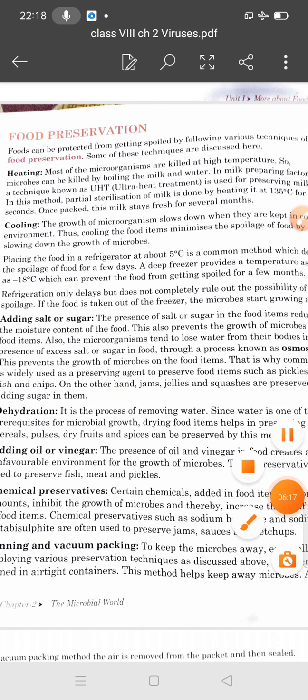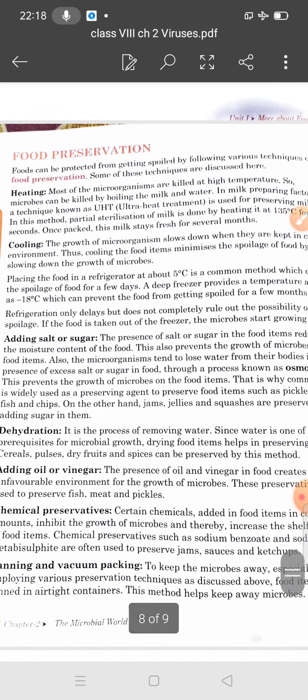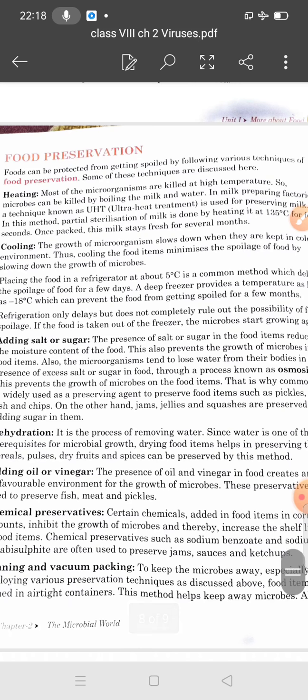There are some methods to preserve food. If we talk about heating, most microorganisms are killed at high temperature. If you boil milk or water in a proper way, microbes can be killed.